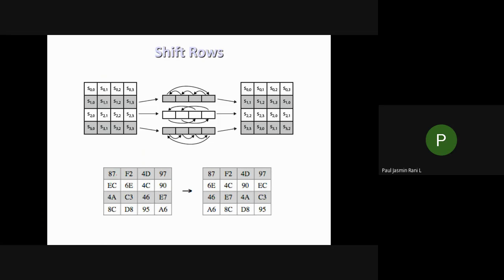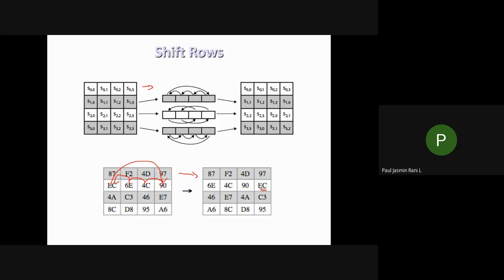Once again, you have to write this 87. You have to leave this first row as it is. You should not change this one. You have to take only the second row. For the second row, what you have to do is move your EC towards the last end. So here you'll get your EC. Next, you have to move your 90 forward, and 4C forward, and 6C should be shifted forward. So you'll get 6C, 4C, and 90.